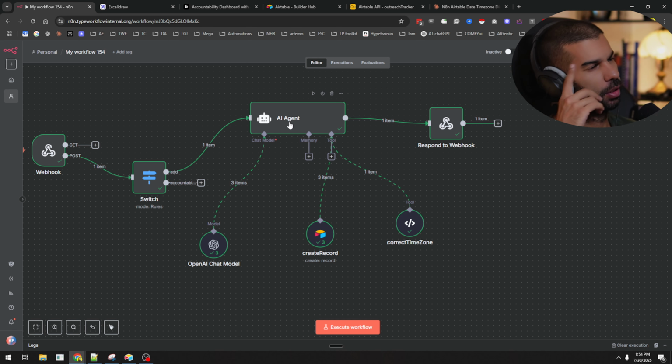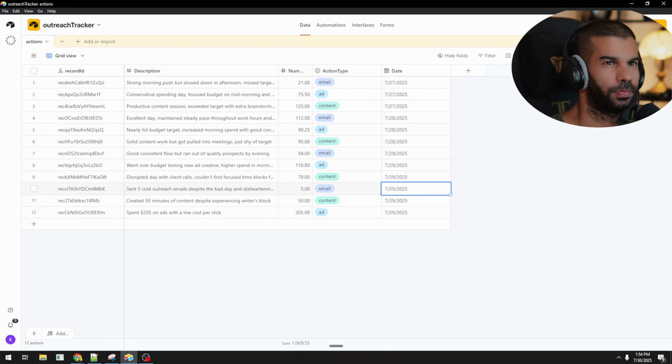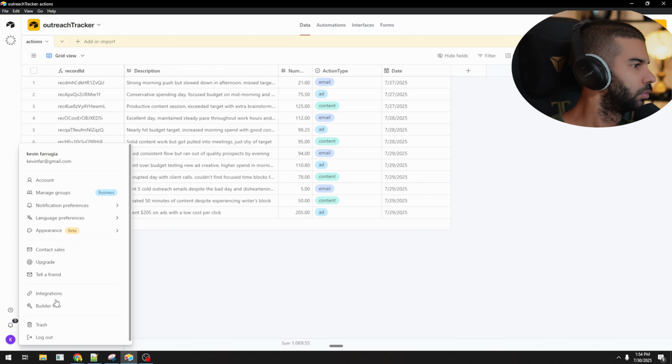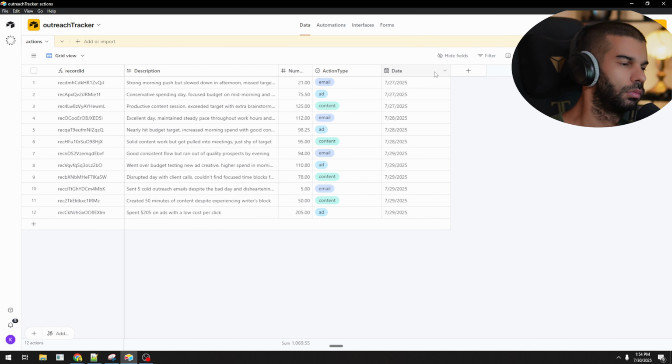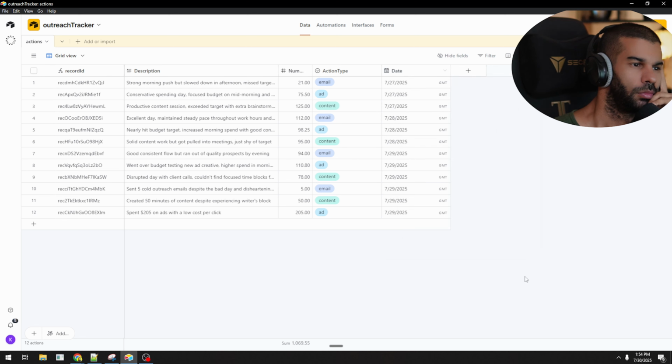So curious, because I'm pretty sure the table's in the right time zone. I go to display time zone. Save. GMT. Yep. So that's fine.